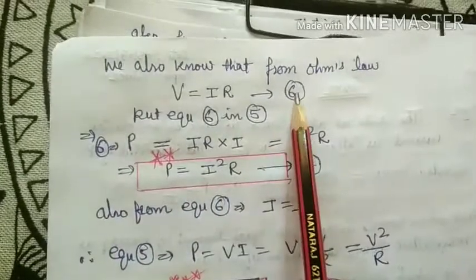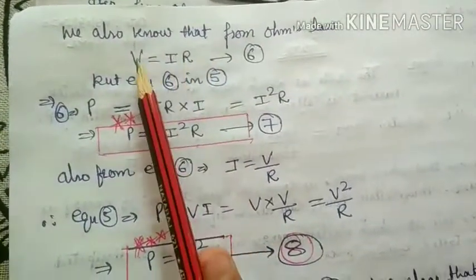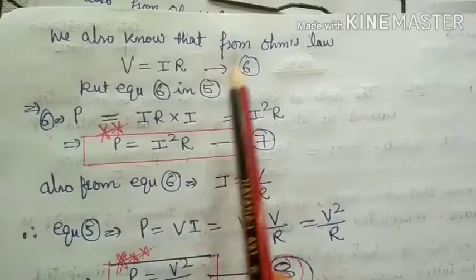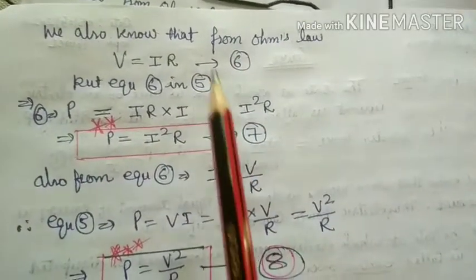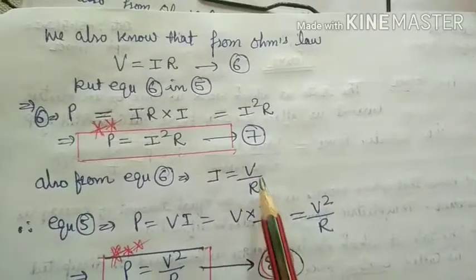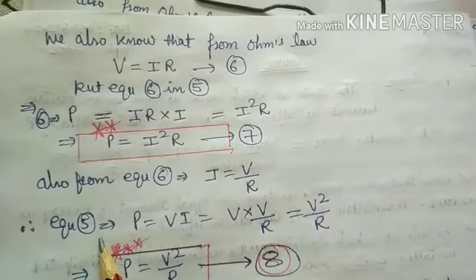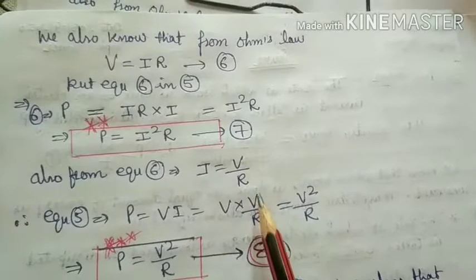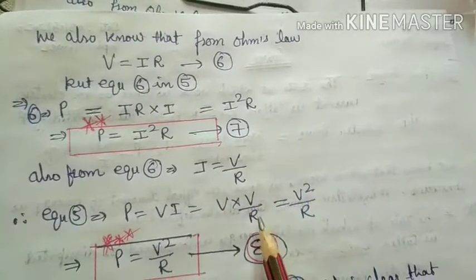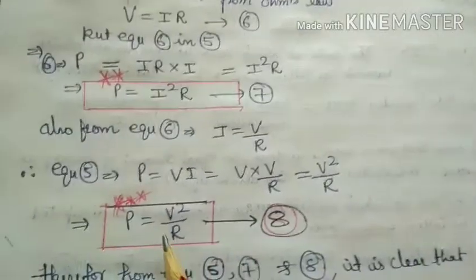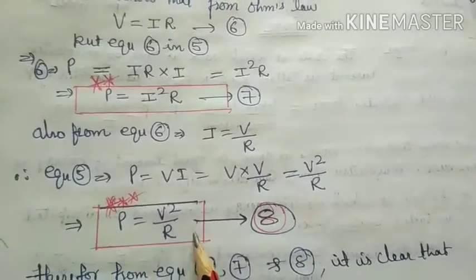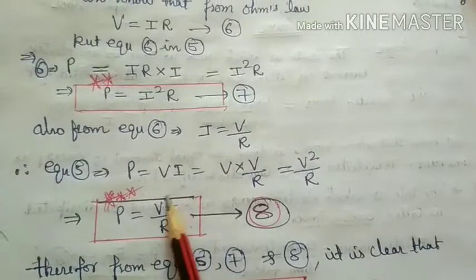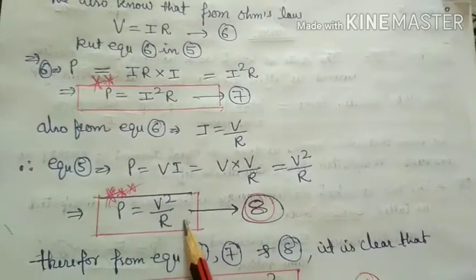Also from equation number 6, from Ohm's law, I is equal to V upon R. Now put I is equal to V upon R in equation number 5, P equal to VI. So V into V upon R, V square upon R. So P is also equal to V square by R. This is another formula. It means power also depends upon potential difference and resistance.